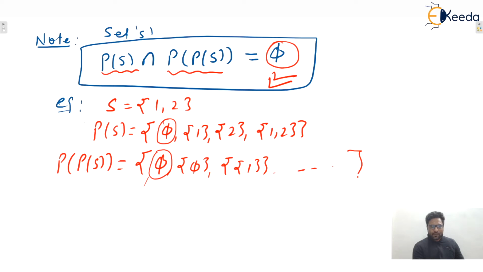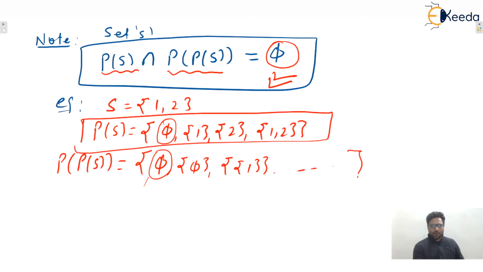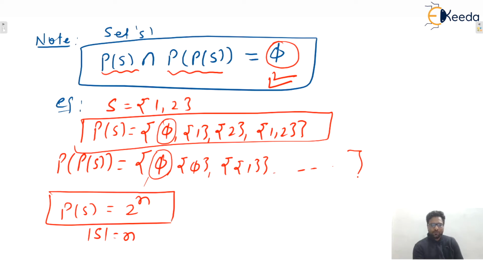Now you only tell me, what will be the cardinality of the power set? We can say that the cardinality of the power set will be 2 raised to power n, where the cardinality of S is n. Yes or no? Because if S contains n number of elements, the total number of subsets possible will be 2 raised to power n, and the set of all subsets will be the power set. I hope this one is clear to everyone.